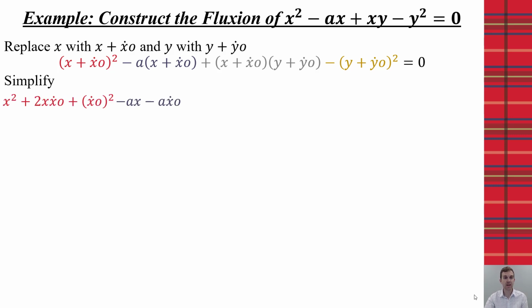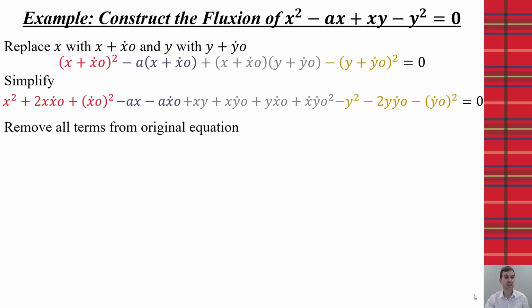So we're going to expand each of these terms so that we have x squared plus 2x x dot o plus the quantity x dot o squared, minus ax dot o, plus xy dot o plus yx dot o plus x dot y dot o squared, minus y squared plus 2y y dot o minus the quantity y dot o squared. And all I've done is just expand following algebraic methods.